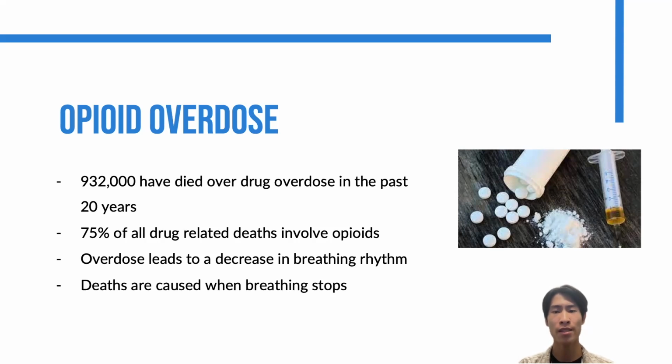Recreational opioid use skyrocketed since the start of the opioid crisis when it began in the 1990s, and since then, opioids are responsible for a large percentage of the drug overdose related deaths, especially in recent years. During an opioid overdose, opioids cause a decrease in breathing rate, and death is often caused when breathing rhythm stops completely.